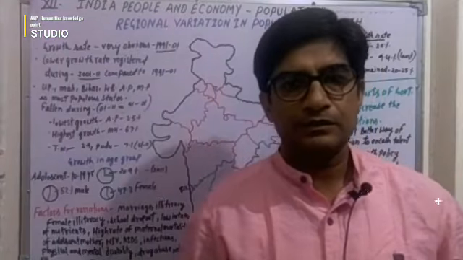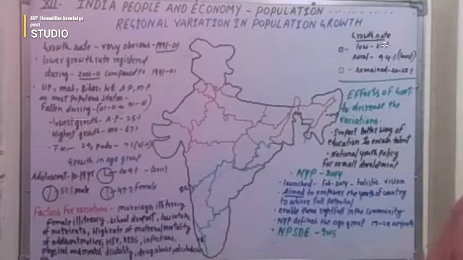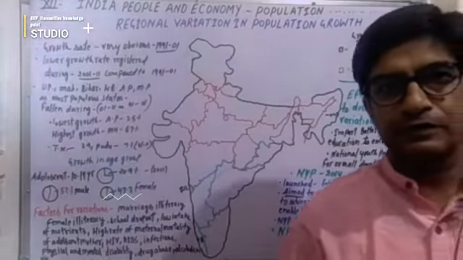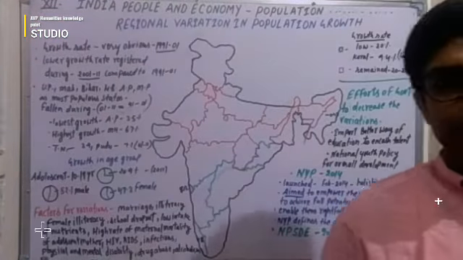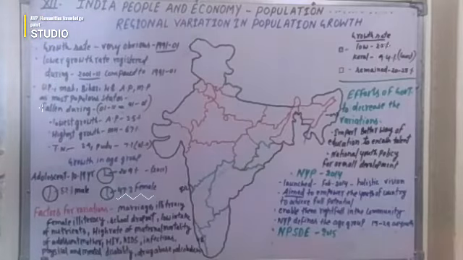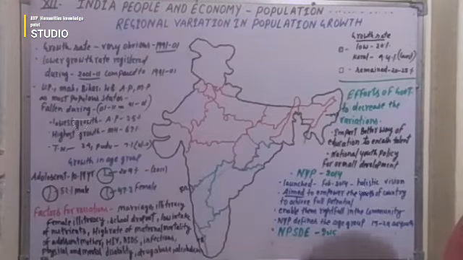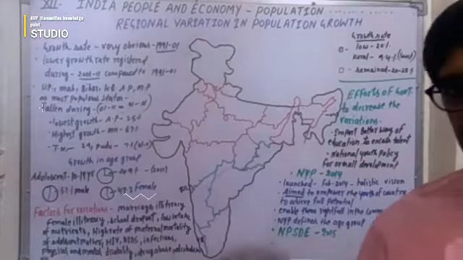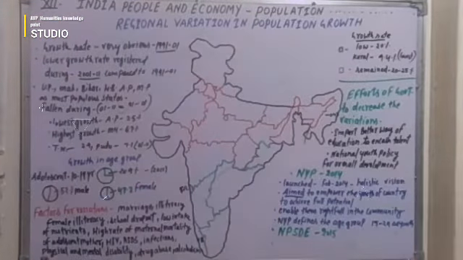Today in the 12th Geography book, India: People and Economy, in the first lesson which is going on, we will see the topic of regional variation in population growth. That is a very important topic, and we will try to understand it with maps and different data.